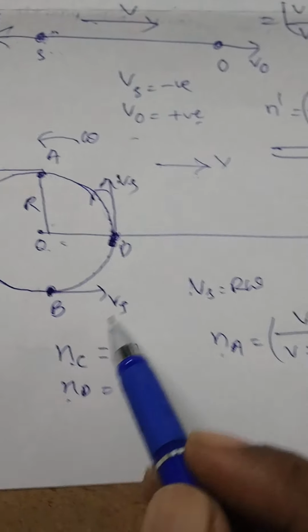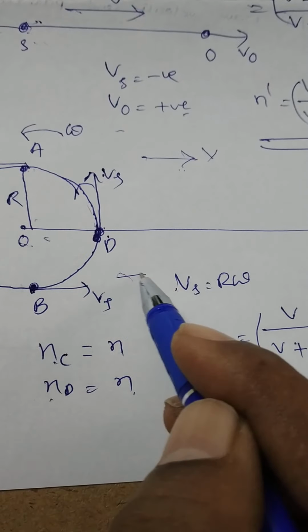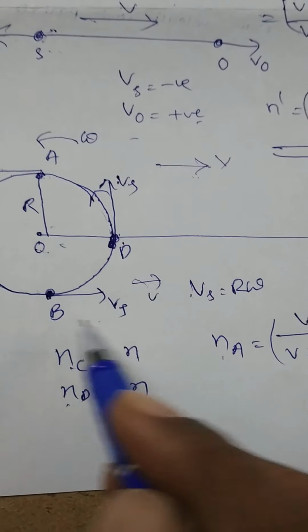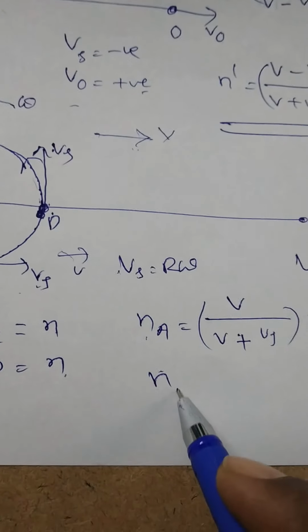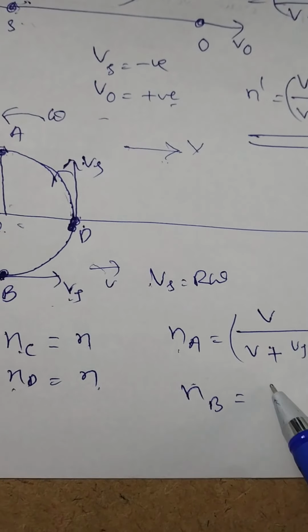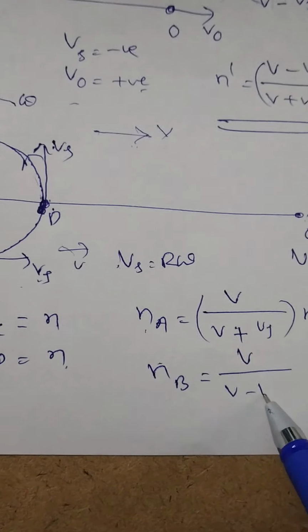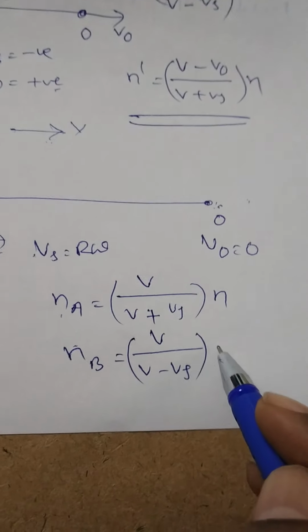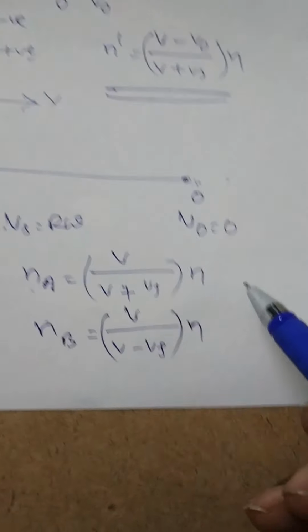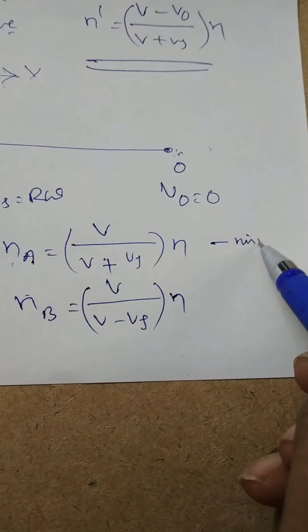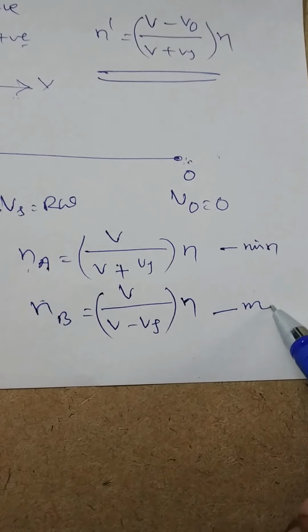Suppose at the point B, it is observed that sound velocity and also source velocity are both in the same direction. That's why Vs is taken as positive. Therefore, the apparent frequency of the sound received by the person, NB, is equal to V by (V minus Vs) into N. So by observing these two equations, NA is minimum and NB is maximum.